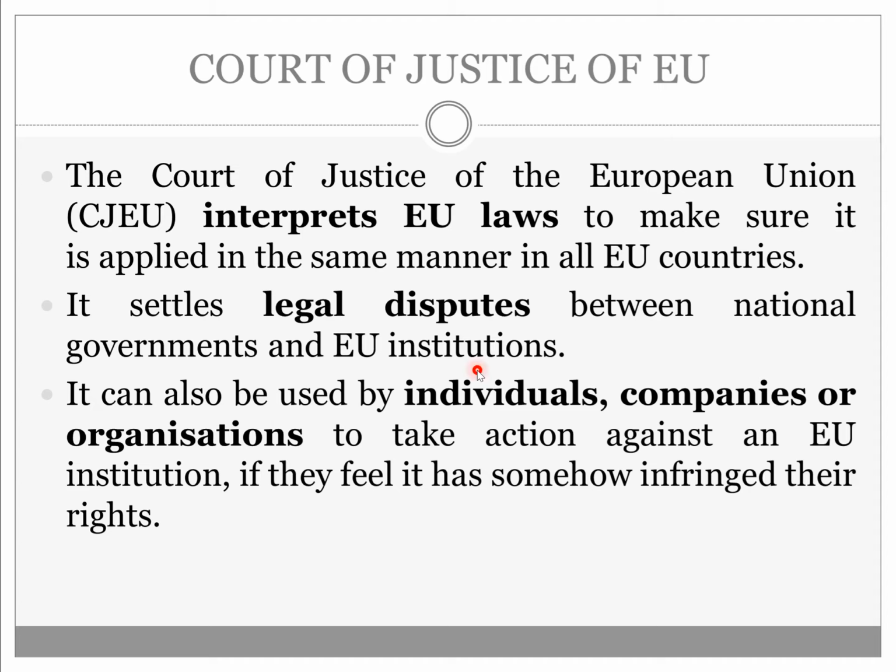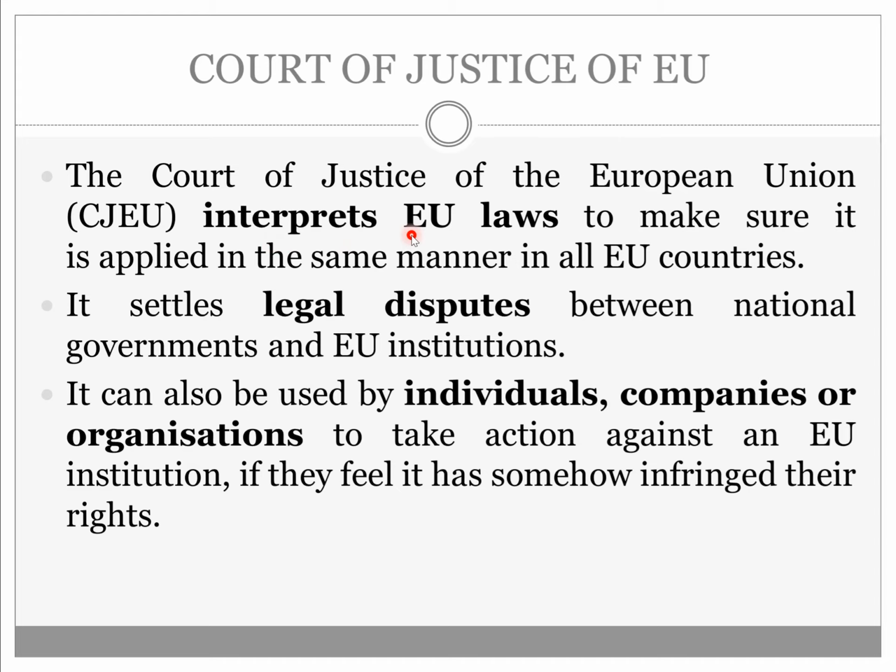After the legislature and the executive, the third body is the judiciary. This is the Court of Justice of the EU. It interprets the laws that have been made by all these EU countries to make sure they are applied in the same manner in all EU countries.